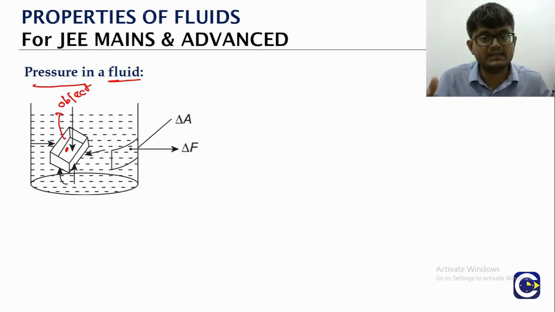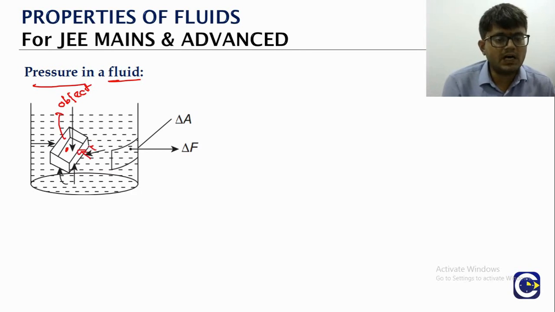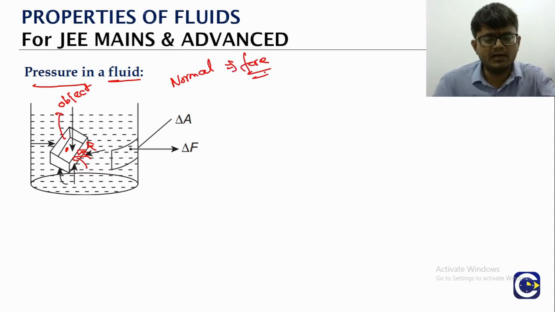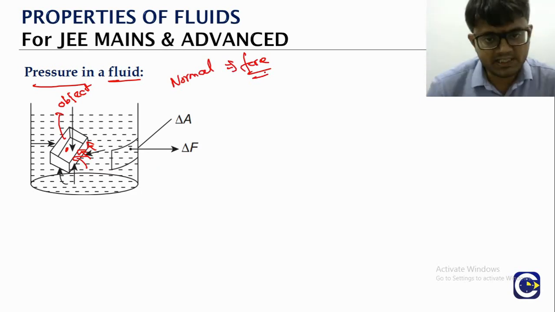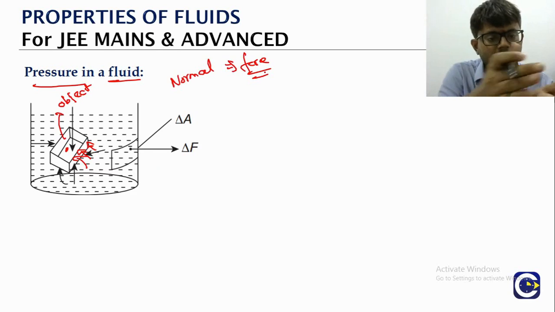A cuboid will have 6 faces, just like a cube. On each face, normal to the face, there will be force acting.